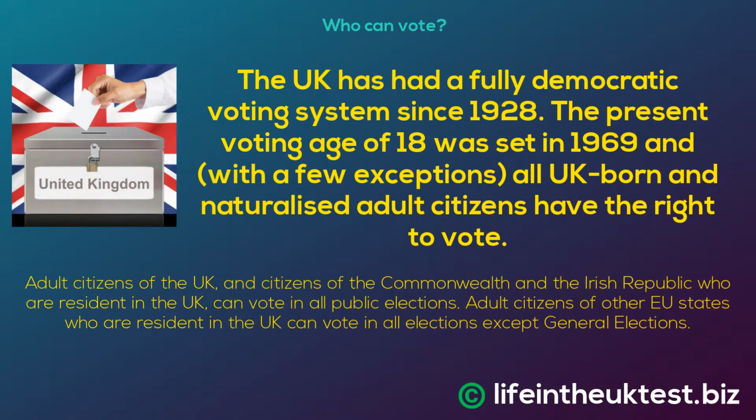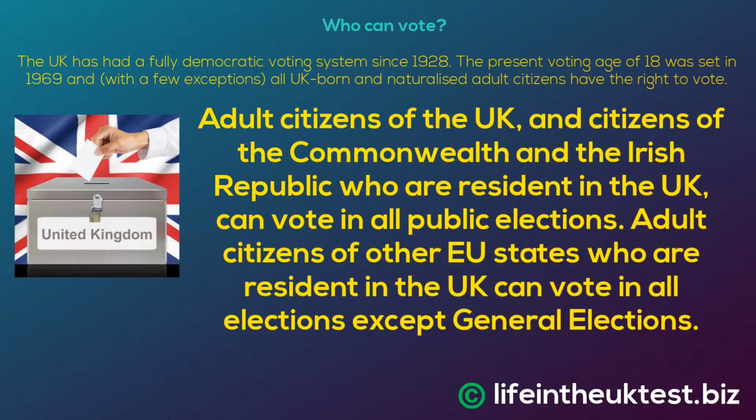The UK has had a fully democratic voting system since 1928. The present voting age of 18 was set in 1969 and, with a few exceptions, all UK-born and naturalised adult citizens have the right to vote. Adult citizens of the UK, and citizens of the Commonwealth and the Irish Republic who are resident in the UK, can vote in all public elections. Adult citizens of other EU states who are resident in the UK can vote in all elections except general elections.